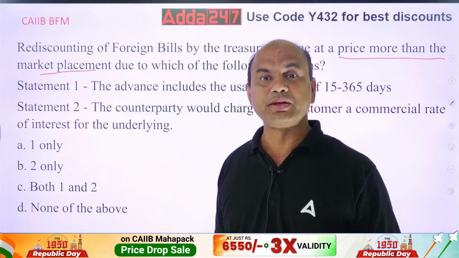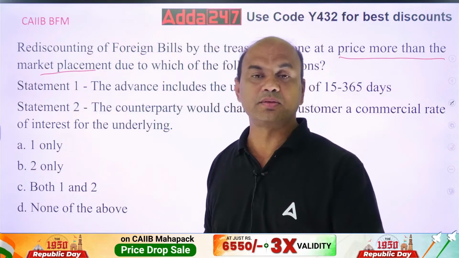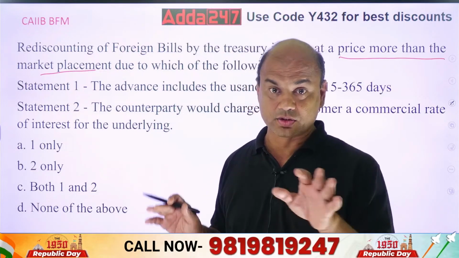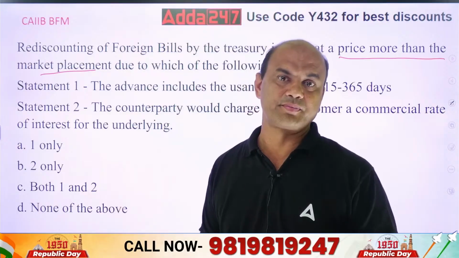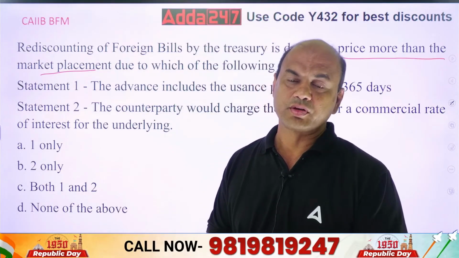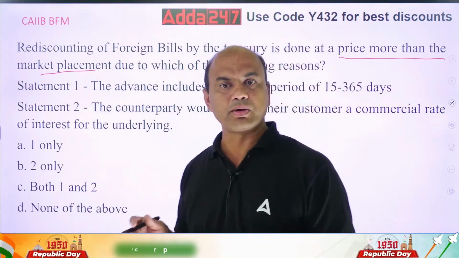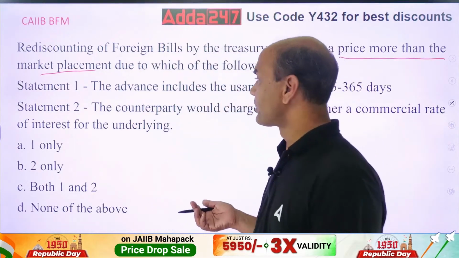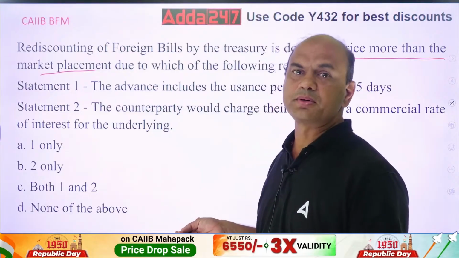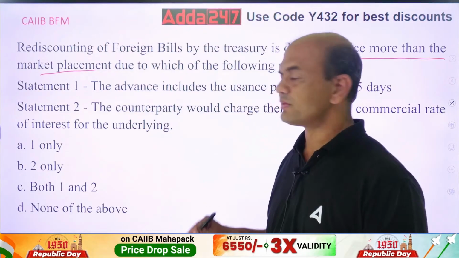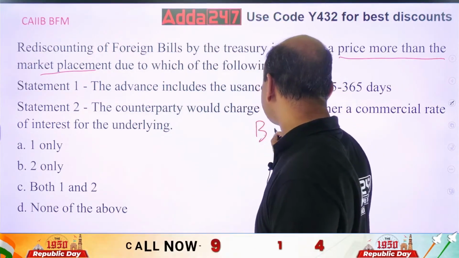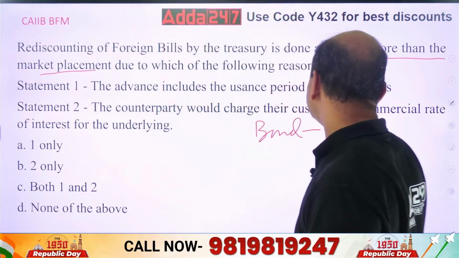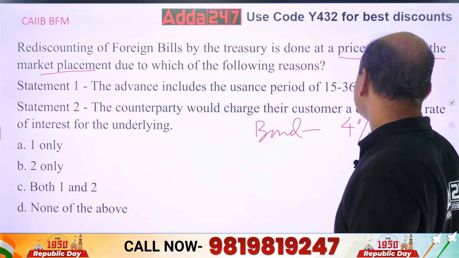Market placement means the funds which I keep in the market, in the bond market. It's not stock market, it's bond market. So the rate of interest for that bond market is, let's say, 3% or 4%. Let's say bond rate is 4%.